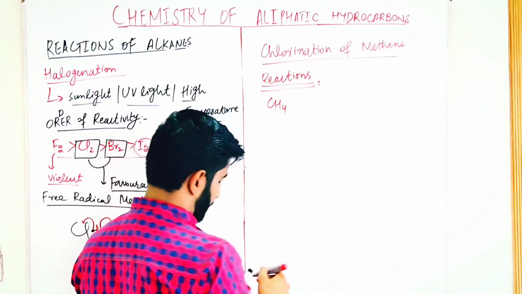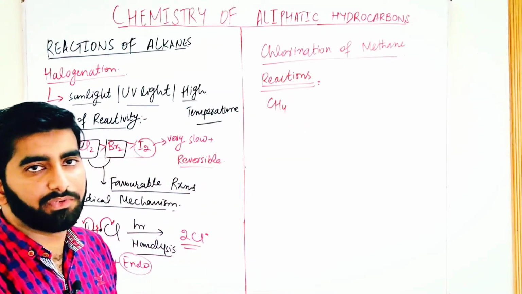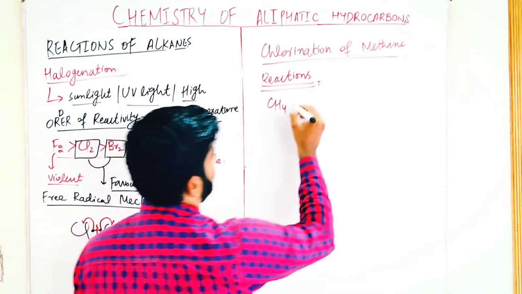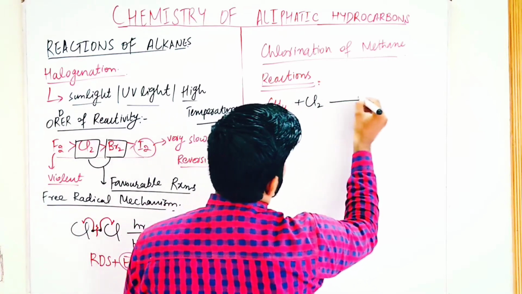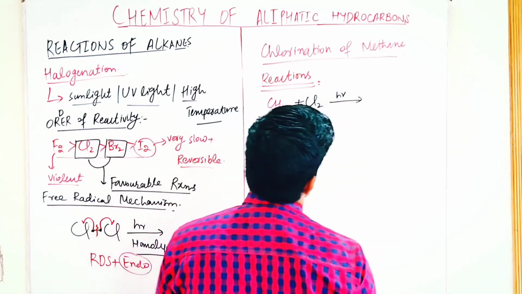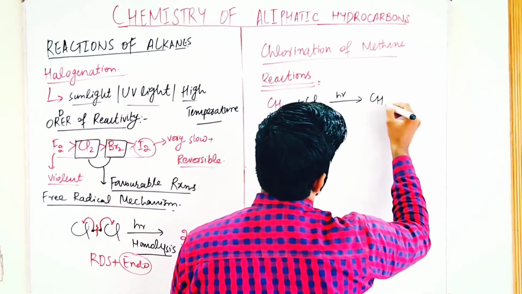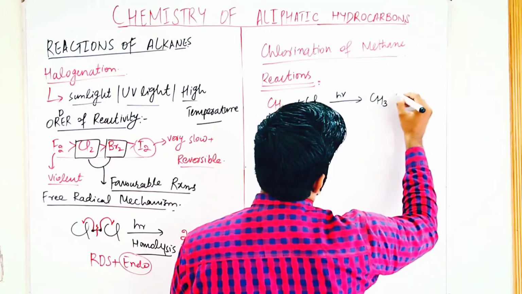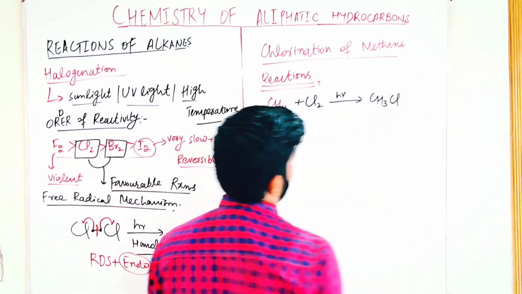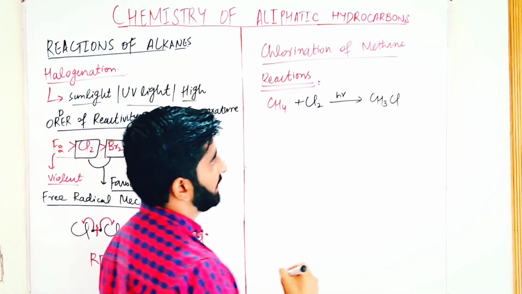This is the methane. We treat the methane with chlorine in the presence of sunlight or ultraviolet light. Then there is formation of chloromethane.